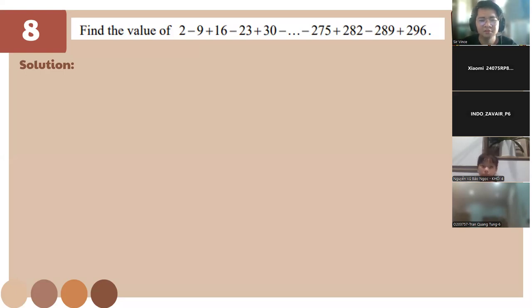Okay, for this one, what is our solution going to be, class? What is the pattern going to be shown? We actually know, okay, can you not annotate?